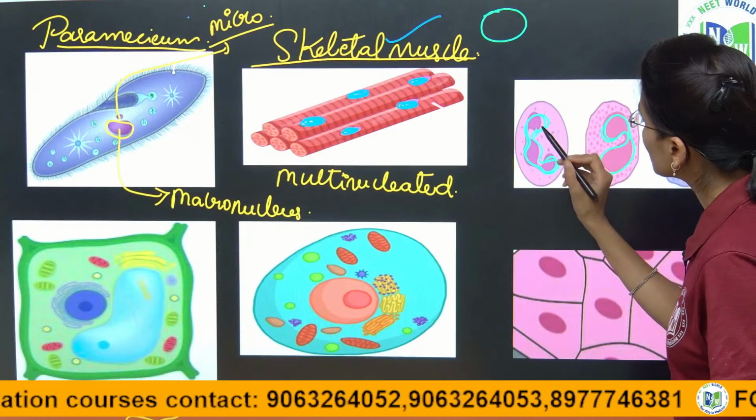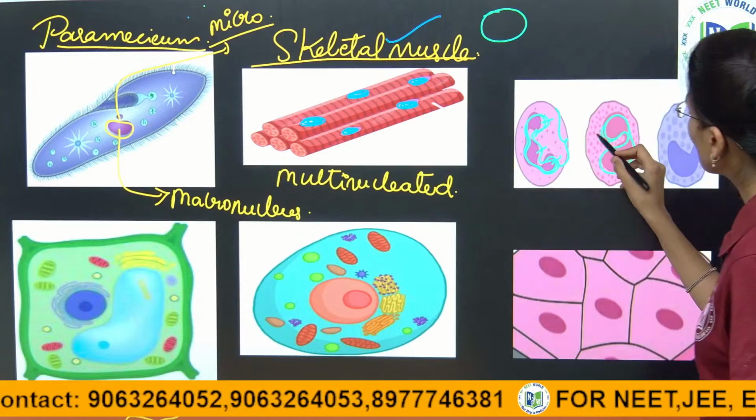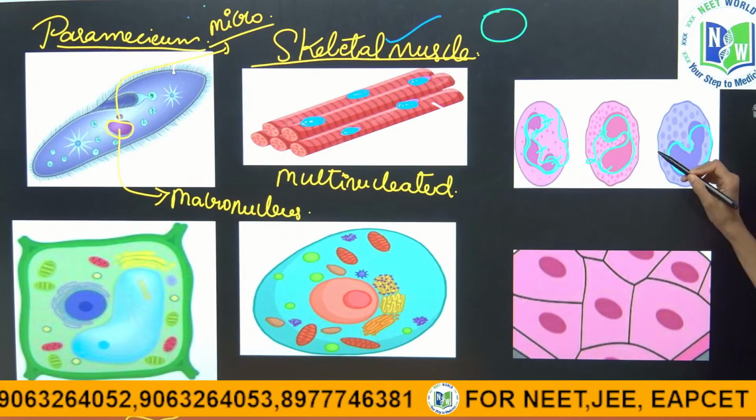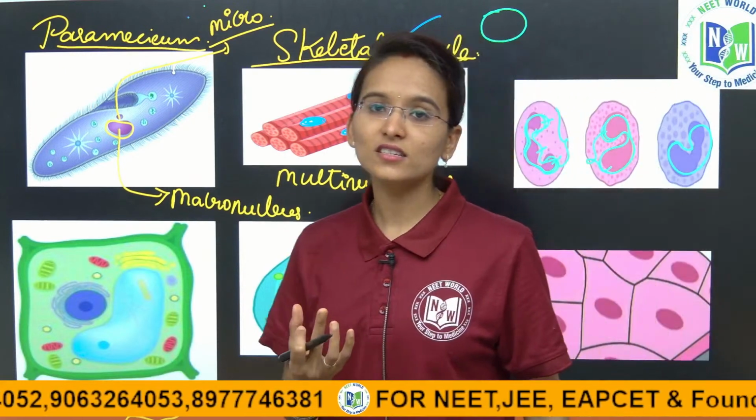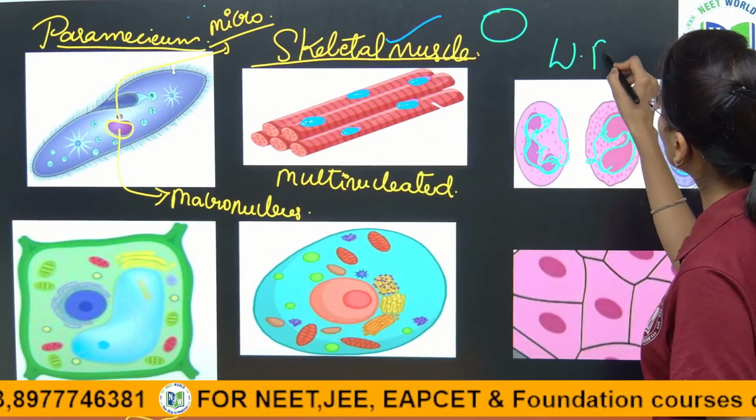See here, 3 lobes are going to form, 1, 2 and 3. Hence it is called trilobed, bilobed and monolobed. Okay, these are the lobed structures of the nucleus which we can observe in the white blood cells, WBC.